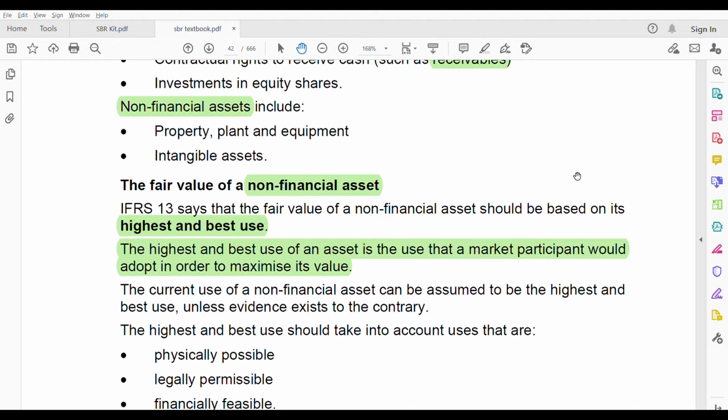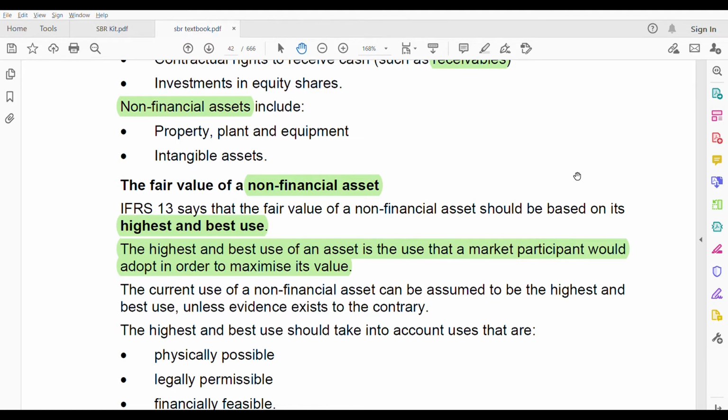For example, you can use the asset in one of two ways, so you have to see which of the two will maximize your value. Whichever maximizes your value is known as the highest and best use of an asset. For example, a building: you can run it as a commercial building or a residential building.